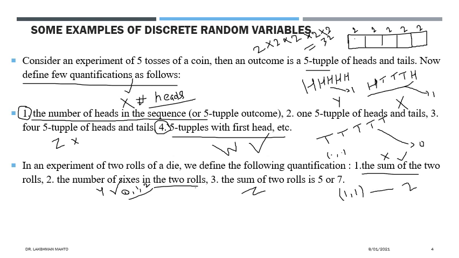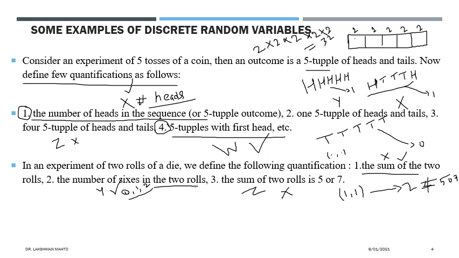It is mapping to 2, and 2 is not equal to either 5 or 7. So simply we have a counter example. That means we have an outcome which is not mapped by Z, so this one is not a random variable. So just find a single outcome which is not mapped by that quantification, then we will call that one not a random variable.